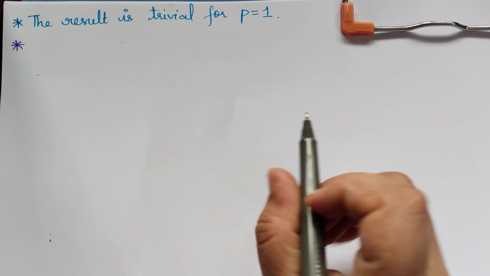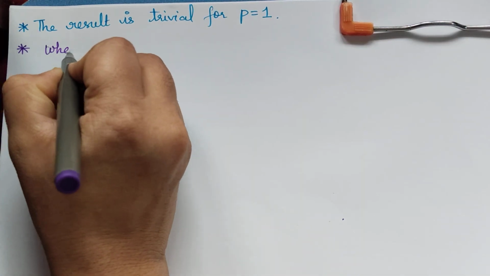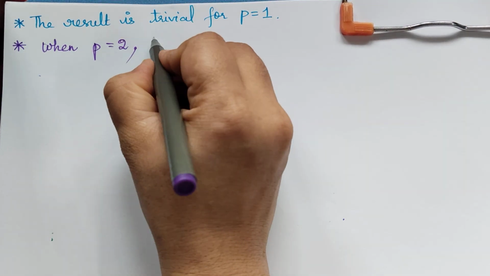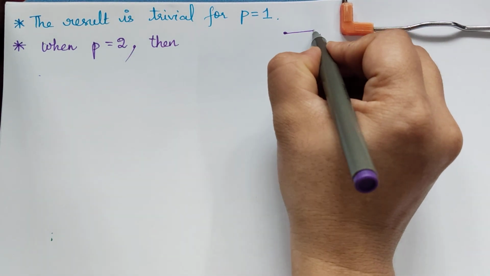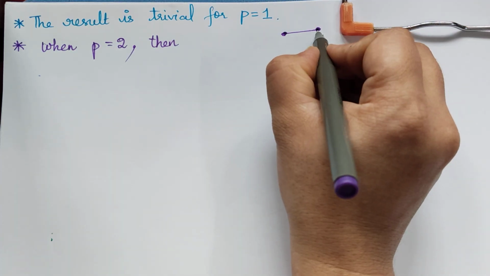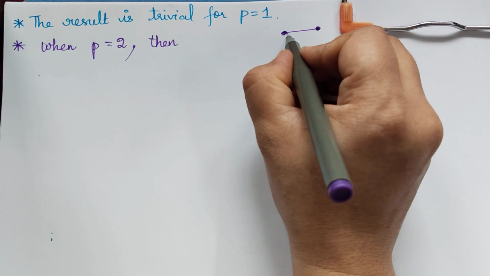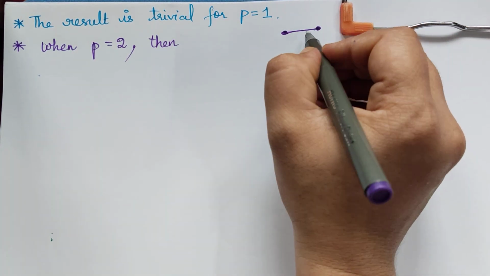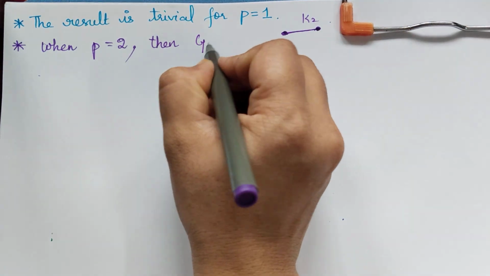The result is obvious for P is equal to 1. So now we will take P is equal to 2. If P is equal to 2, then what will happen to G? P is equal to 2 means the number of vertices is 2. Because we have proved that it is a connected graph, there should be an edge between these two vertices. So there will be only one edge. We see that this is the graph K2, so G is equal to K2.